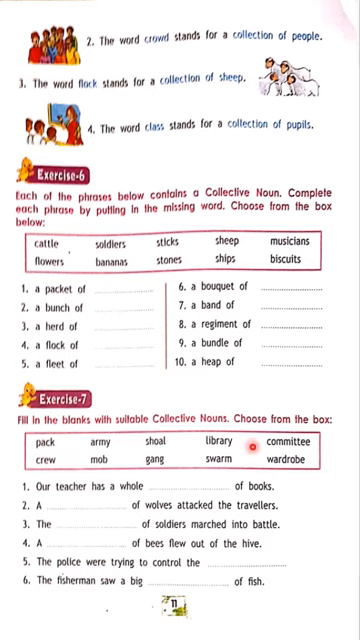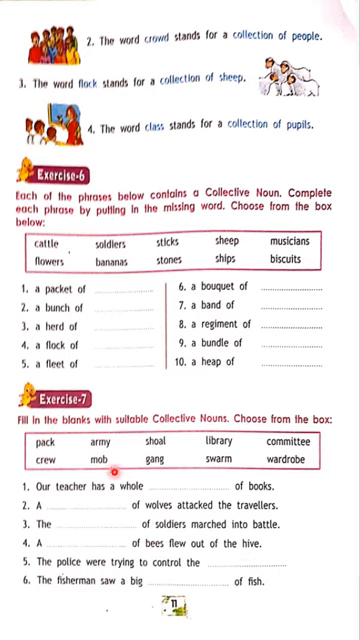Army is not here. What will come then? Yes, an army of soldiers. A swarm of bees flows out of the hive. Bees hive. What is the group of bees called? A swarm of bees. Then police were trying to control the mob. Control the mob means a group of people.